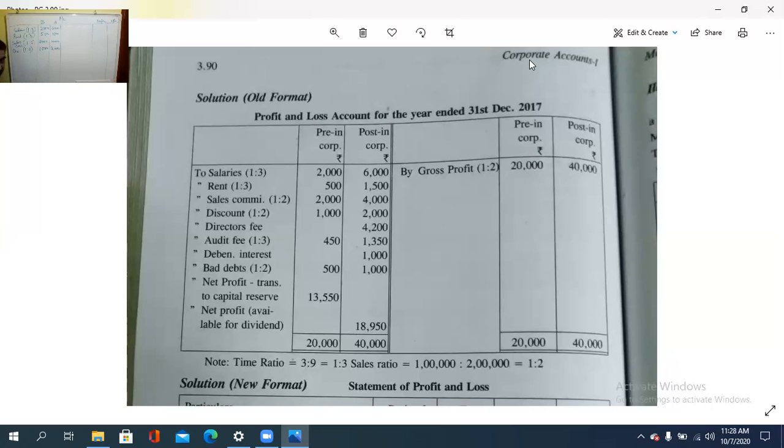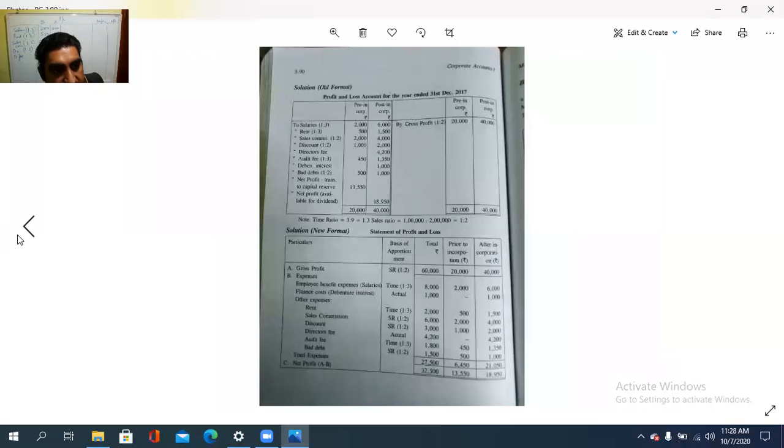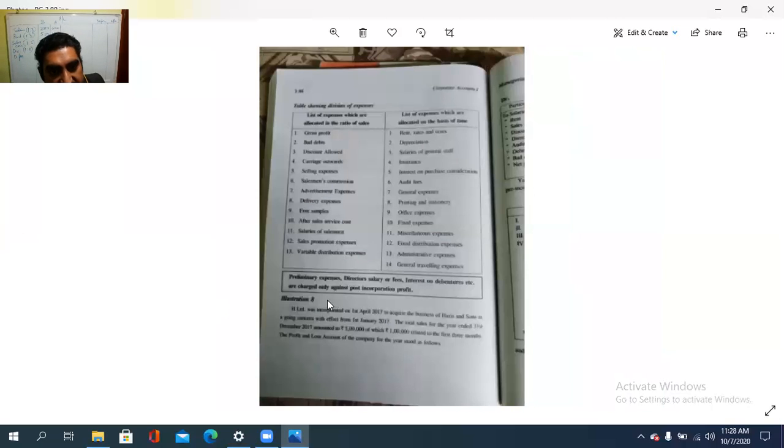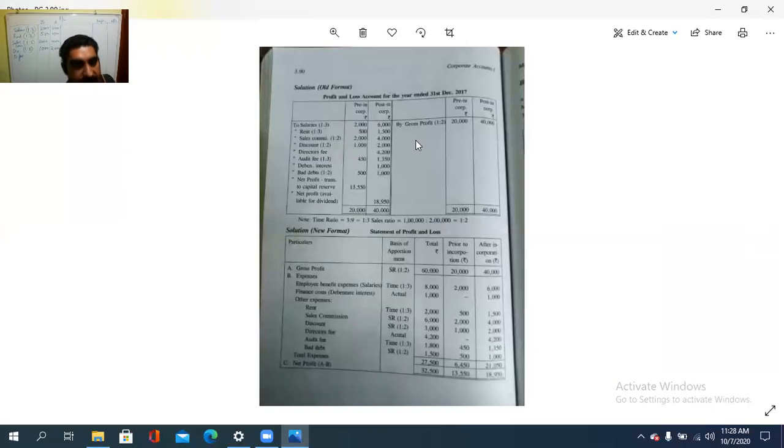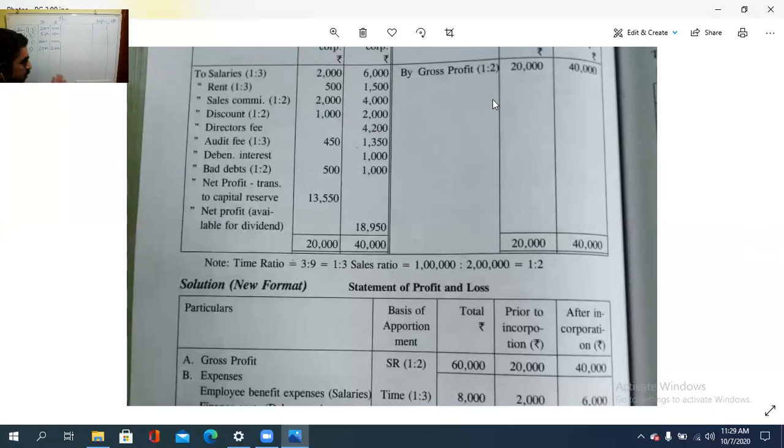Then comes director's fee. For director's fee, there is an exception, isn't it? So on which basis? Director's salary or fees, interest on debentures, etc. are all only against the post-incorporation period. So that is the case. Director's fee, then preliminary expenses, if there is any such item. So director's fee comes fully under the after-incorporation period. Okay. When is that? It exists only after incorporation. So 4,200.